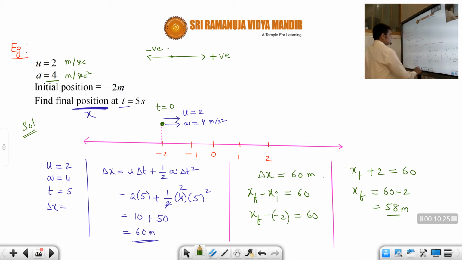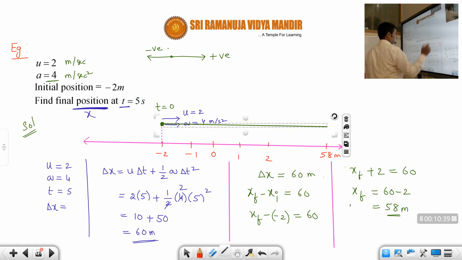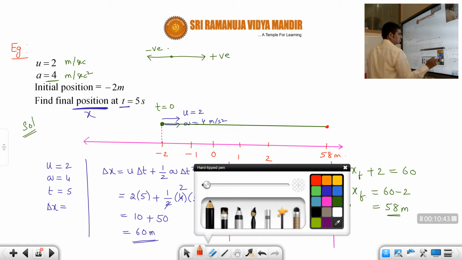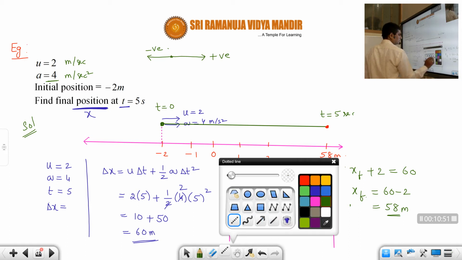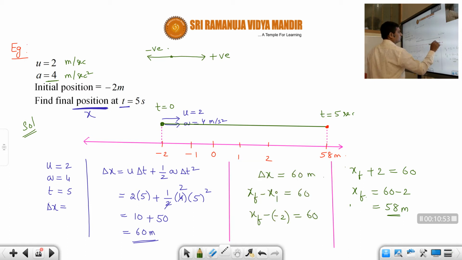Okay, students. So that means somewhere around here it will be 58 meters. So the body has traveled from here like this, like this, up to here. So this is t equal to 5 seconds. This is called t equal to 5 seconds. I hope, students, you understood.